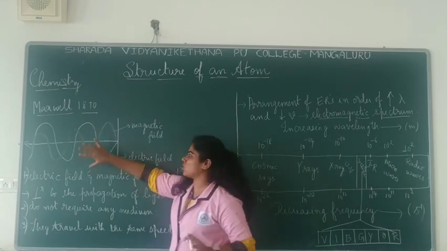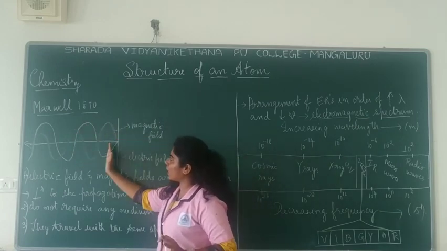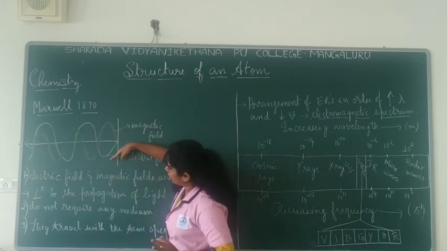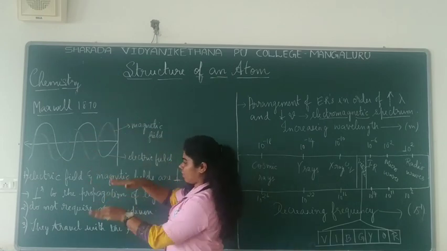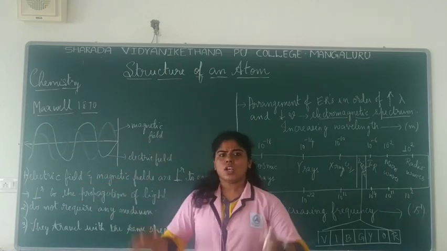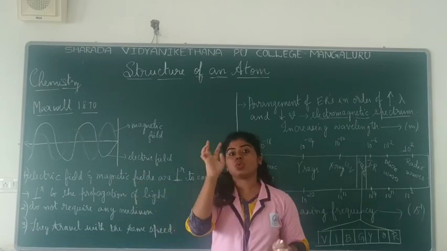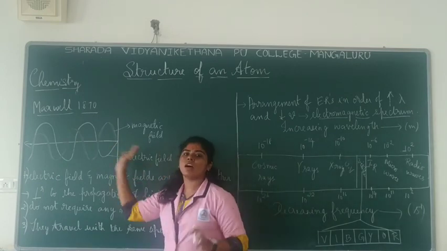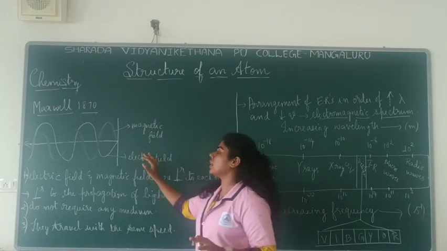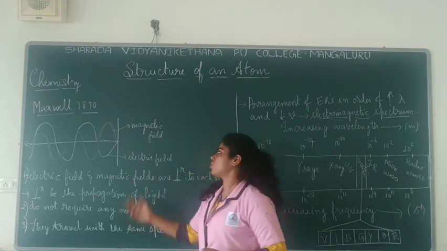So some imagination you have to relate to this image. Imagine the electric field is traveling exactly straight along this axis, and the magnetic field will be perpendicular to this. If this is an axis, it goes like this. They are both perpendicular to each other. So you will actually find two waves there. But the total resultant wave is actually one. What is being mentioned here is that it is made up of electric fields and also magnetic fields.